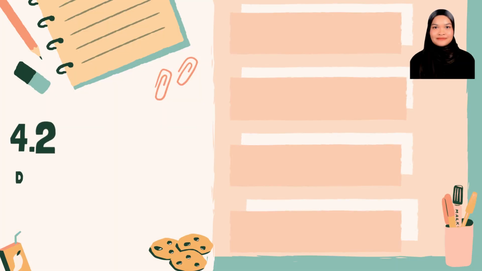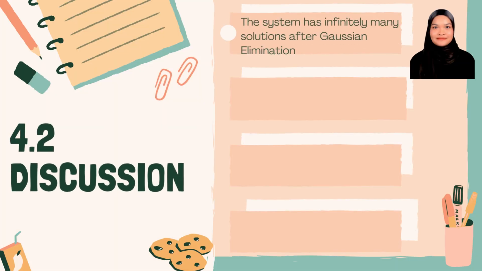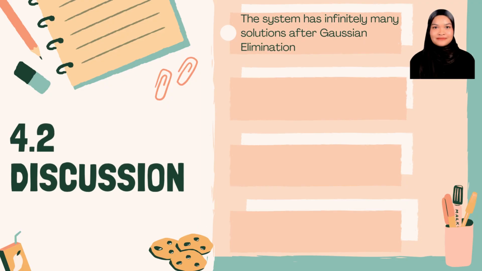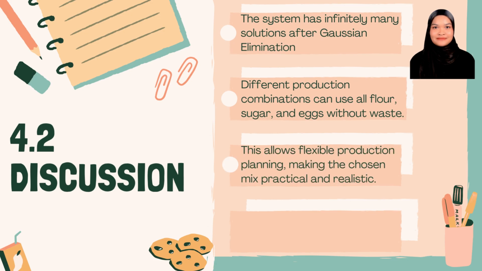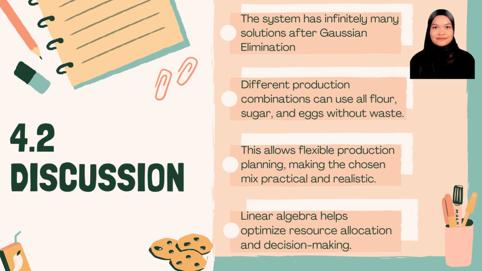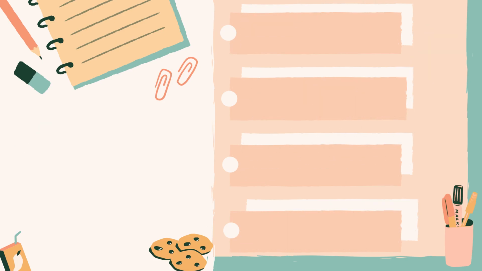4.2 Discussion. First, the system has infinitely many solutions after Gaussian elimination. Second, different production combinations can use all flour, sugar, and eggs without waste. Third, this allows flexible production planning, making the chosen mix practical and realistic. The last one, linear algebra helps optimize resource allocation and decision making.